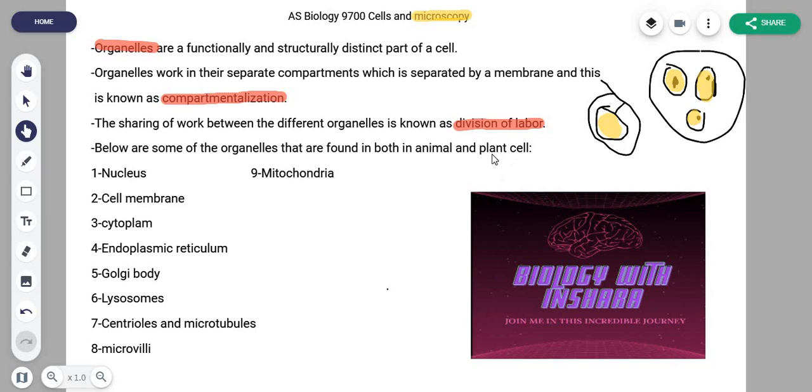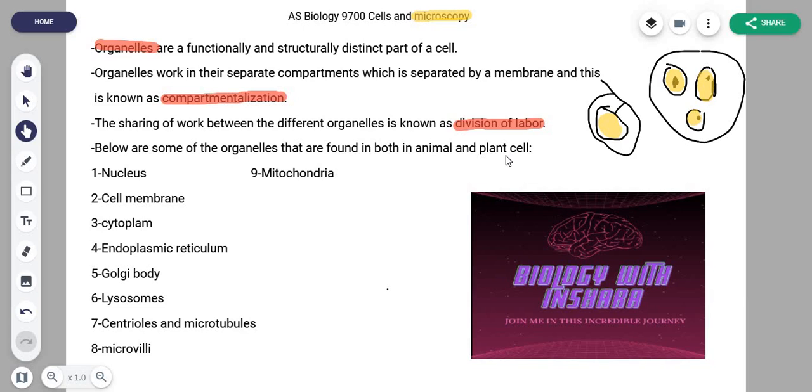Below are some of the organelles that are found in both an animal cell and a plant cell. So here's how we are going to cover this chapter. We're first going to talk about the organelles found in a cell, but before we do that, let me just explain the sub part of that. We're going to talk about the organelles found in both an animal and a plant cell, in both the cells. And then we'll talk about the organelles found only in a plant cell.